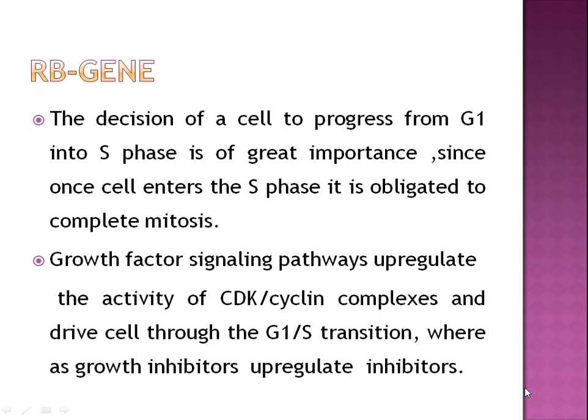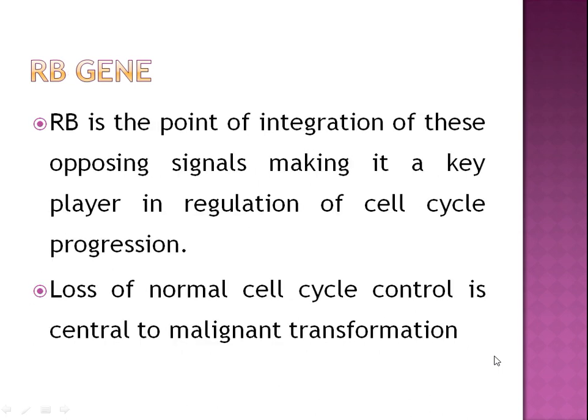Growth factor signaling pathways upregulate the activity of CDK and cyclin complexes and drive the cell through the G1/S transition, whereas growth inhibitors upregulate inhibitors. Retinoblastoma is the point of integration of these opposing signals, making it a key player in regulation of cell cycle progression. Loss of normal cell cycle control is central to malignant transformation.